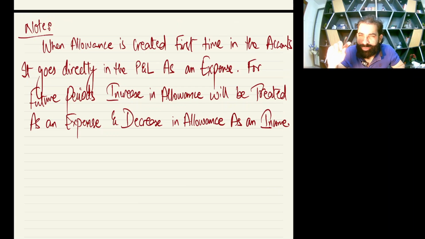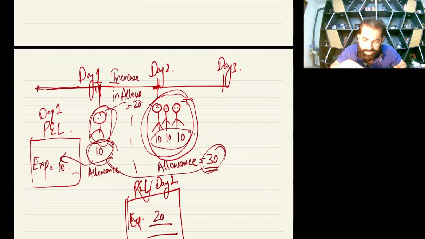Now again the student will ask a question: sir, I think it's understandable that increase in allowance should be an expense because the bad news is increasing. Simple. Increase in allowance means the bad news, the worst things are increasing, so it's an expense. But why is the decrease in allowance income? So let me tell you one scenario hypothetically.